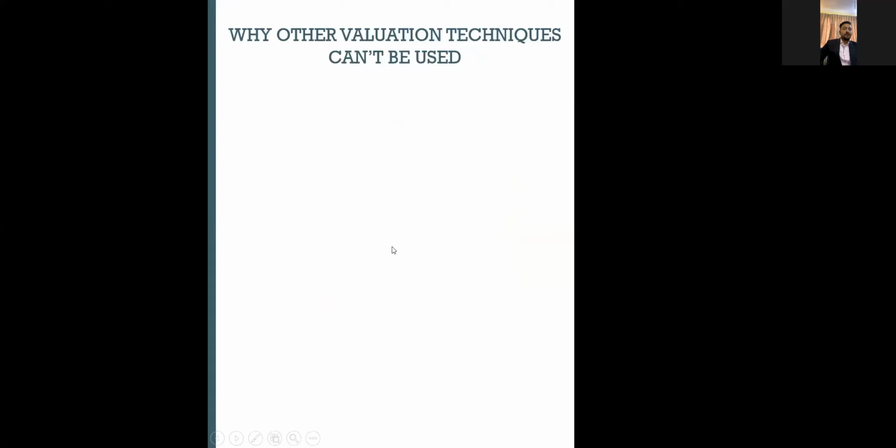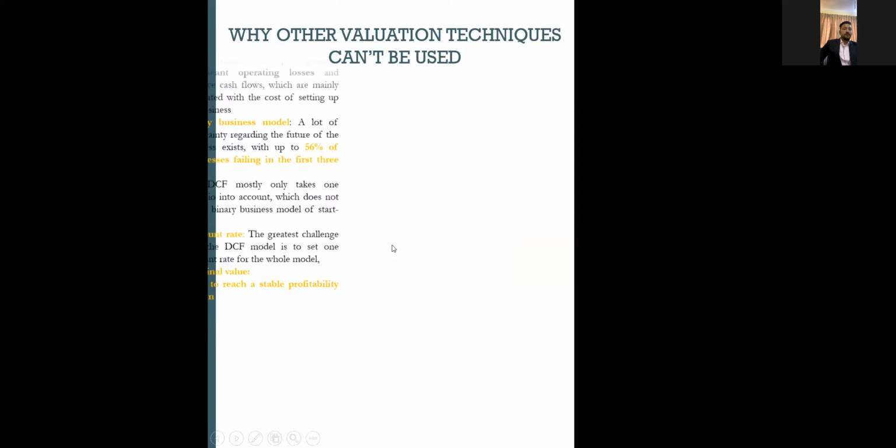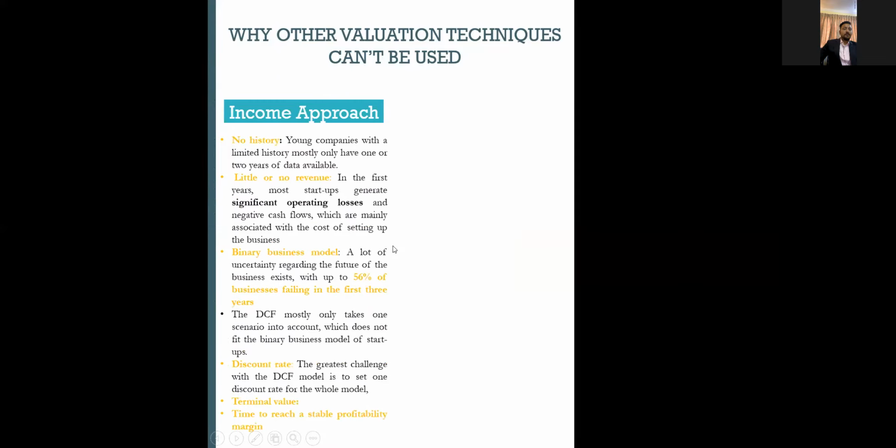So why can't other valuation techniques be used? In my previous sessions, I told you a little bit about the income approach, where you discount your future cash flow using a discount rate to give a valuation of the company. But in this case, it's not precise, because the company has no history, right? Normally, as science says, ontogeny replaces phylogeny: what you have seen in the history could be projected forward. But there is no history in this company.